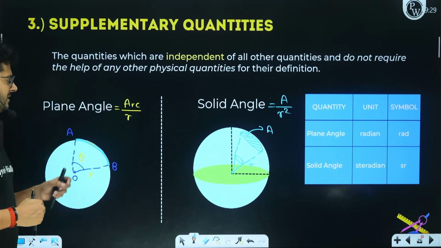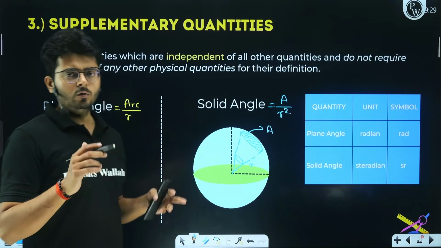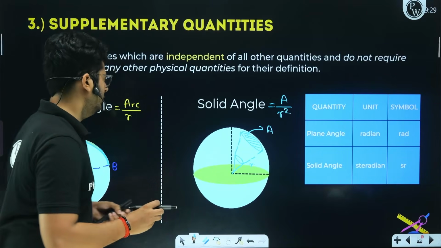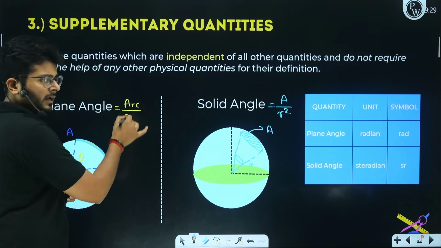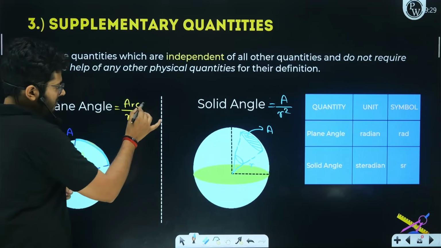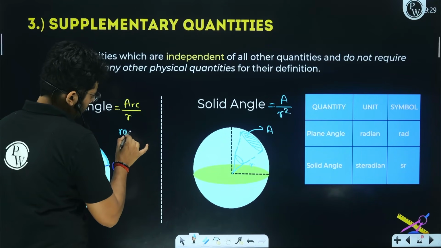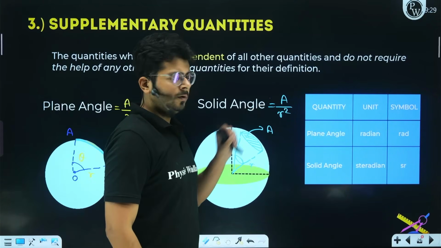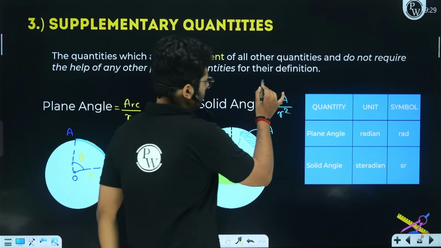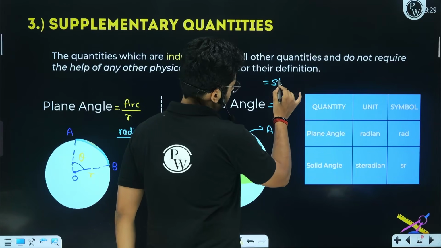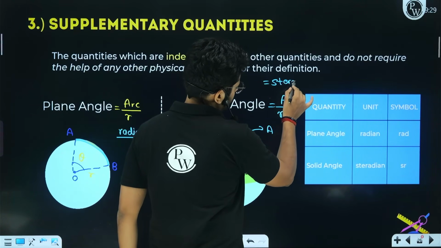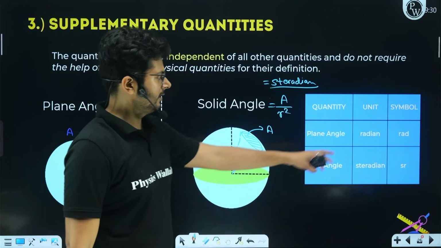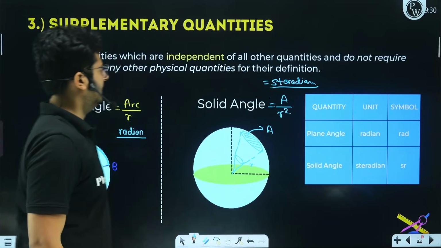Now, my dear students, we can say that plane angle as well as solid angle do not seem to have any unit at all, which is why we have assigned them a value. This ratio, arc upon radius, is assigned a unit of radian, right? And the ratio of area upon square of distance is assigned a unit of steradian. All right, so it is written over here. So it is radian and steradian. I believe the idea is very clear.